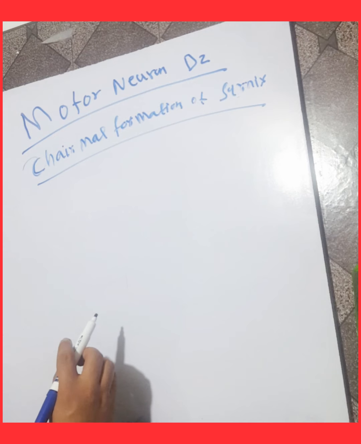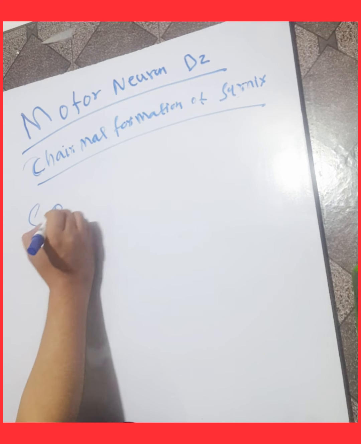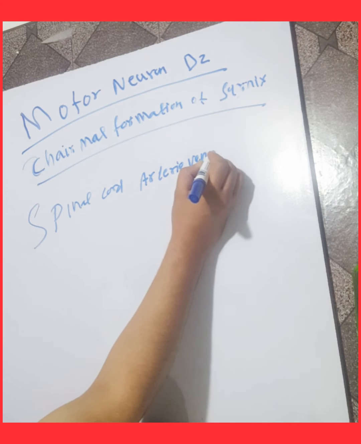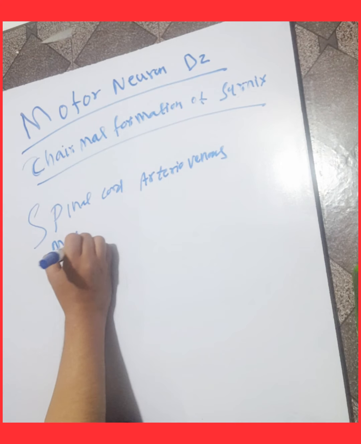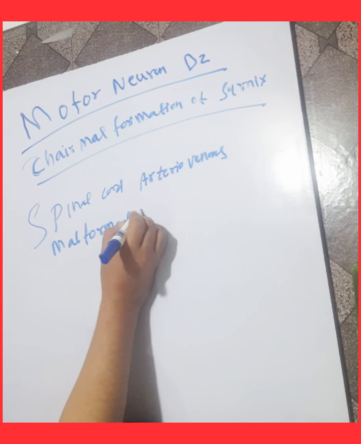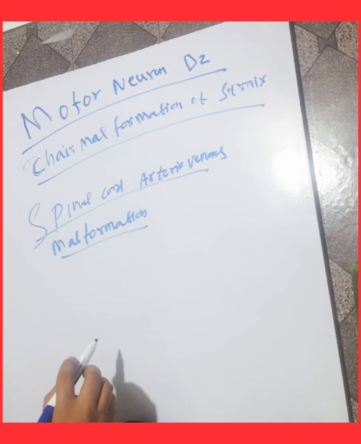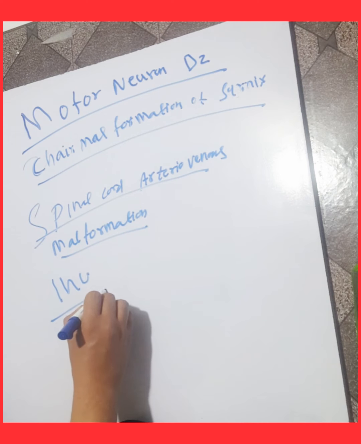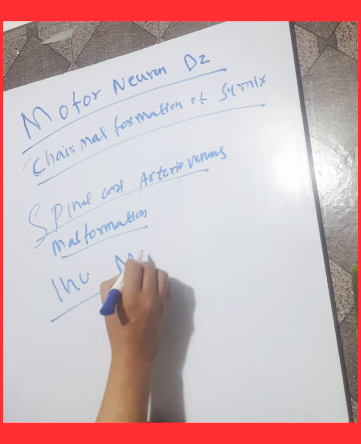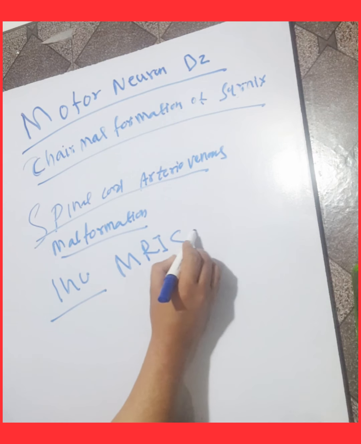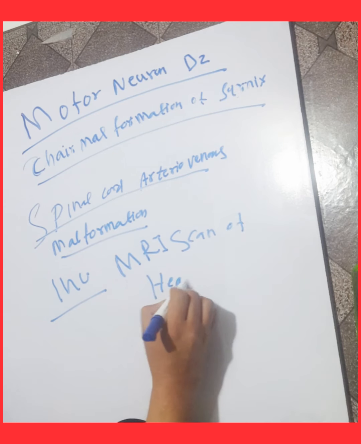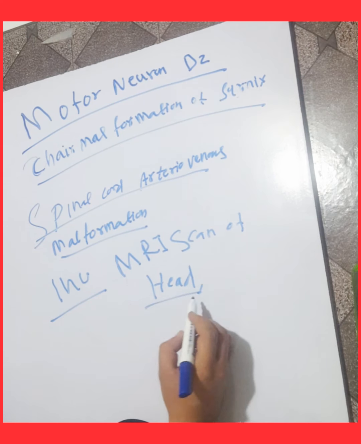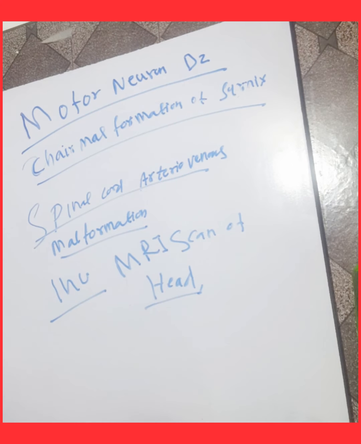Spinal cord arteriovenous malformation can also cause motor neuron diseases. For these structural lesions, we investigate with an MRI scan of the head, including the foramen magnum and cervical spine. We also do MRI of these regions.